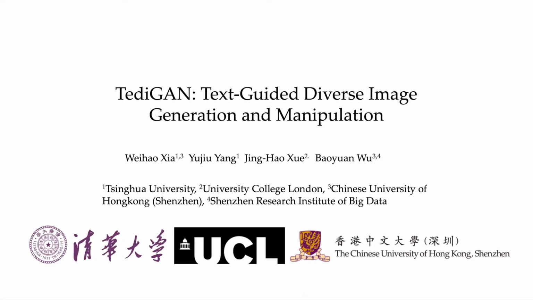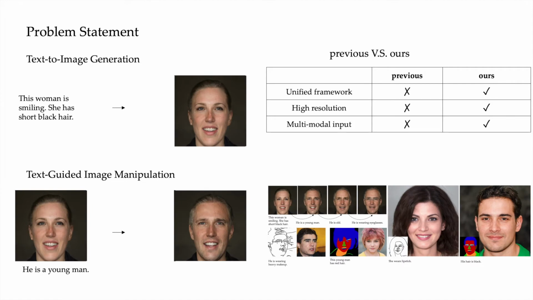This summary video introduces our proposed novel method named TediGAN that can produce diverse results for facial image generation and manipulation with text guidance. Given a textual description, text-to-image generation can produce images that are consistent with the text. Given a text and an image, text-guided image manipulation is to modify the relevant attributes only and keeping the unrelated ones unchanged.